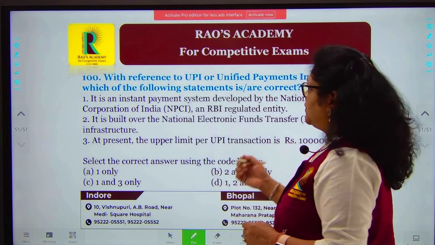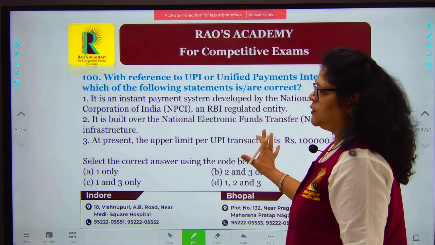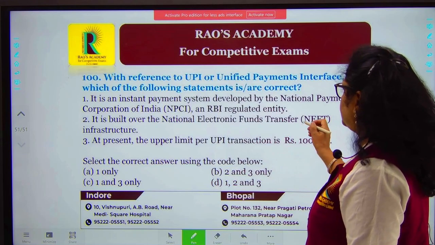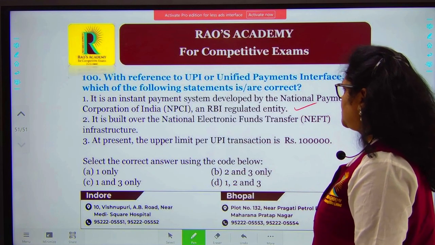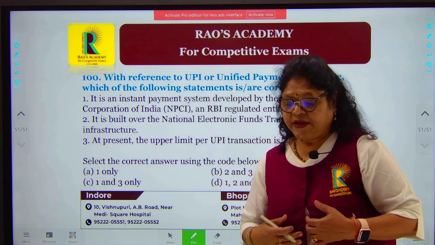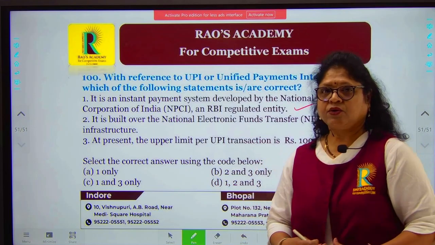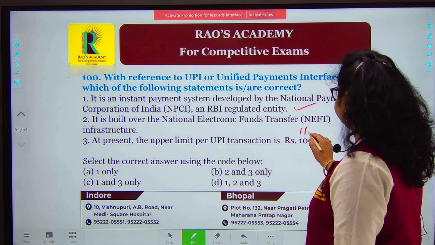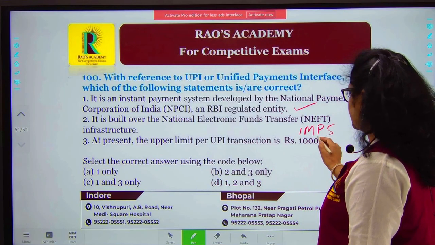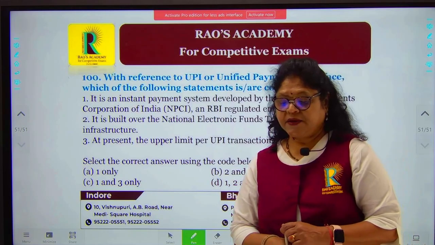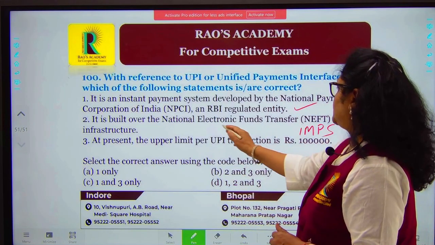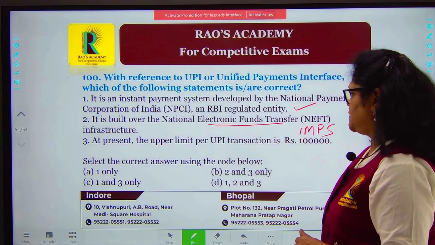So here you need to know the nuances of this particular question. It is an instant payment system developed. Yes, it is an instant payment system. It is built over the NEFT system, that is the National Electronic Fund Transfer. No, it is built on the IMPS system, the immediate payments system, not the National Electronic Fund Transfer system, which takes a little time.